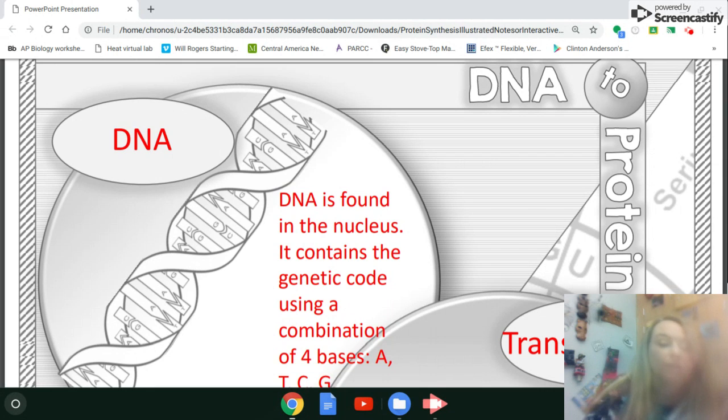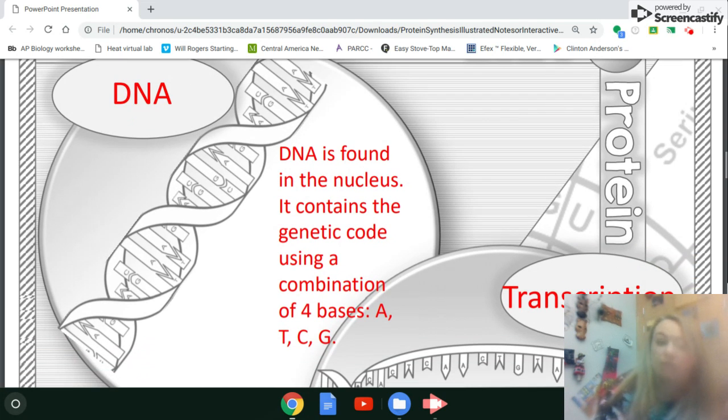So protein is what makes you you. It's what gives you your skin color, your eye color, your hair color, and it makes up the majority of the solid mass in your body. And so DNA is what's responsible for the production of protein.